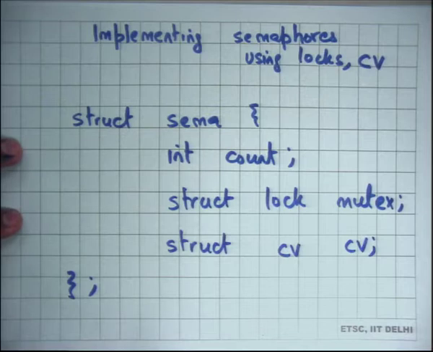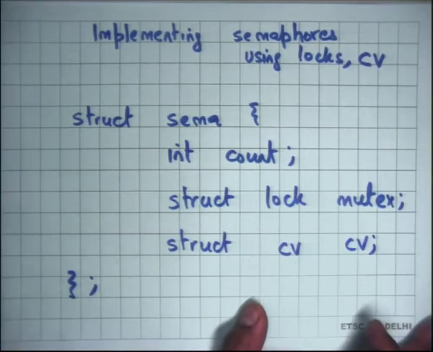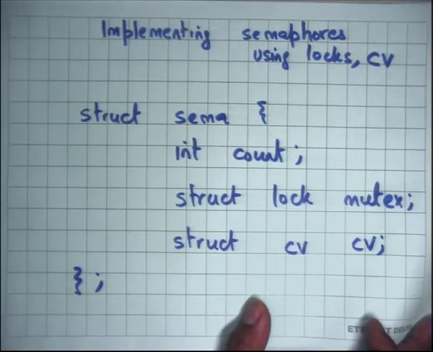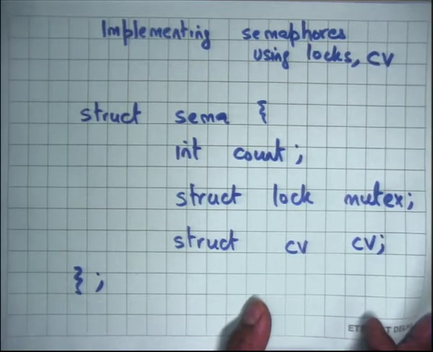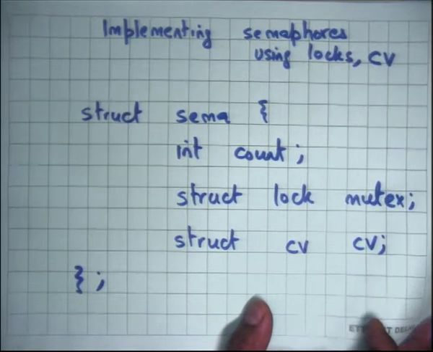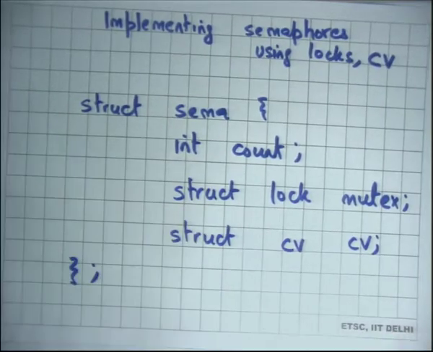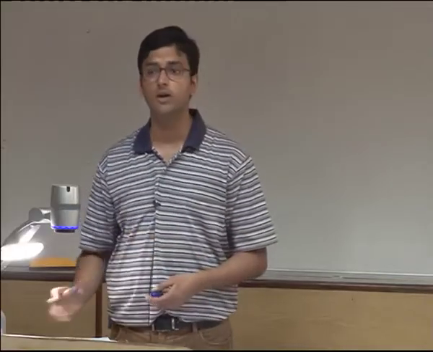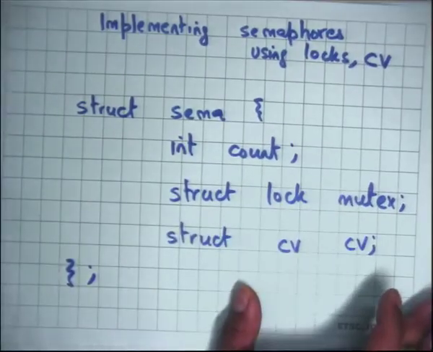So that's how I define my semaphore. It has three fields: a count variable, used to maintain the count, and these two other fields that are there to ensure atomicity of my accesses with respect to each other, and also to implement the semantics and allow waiting on a condition.